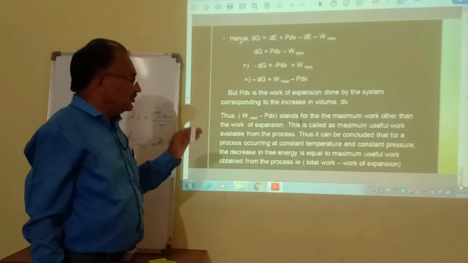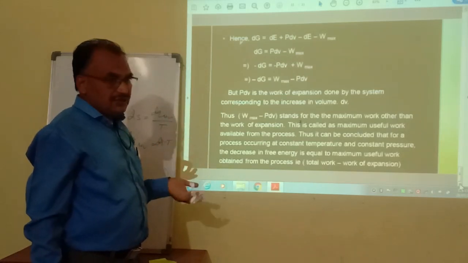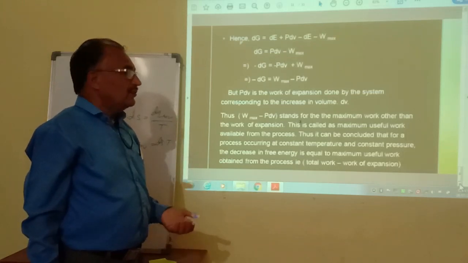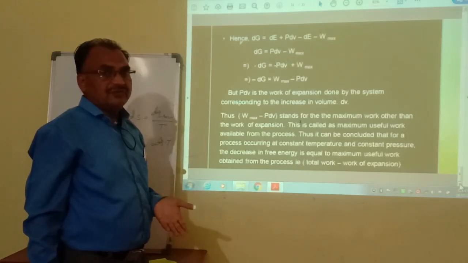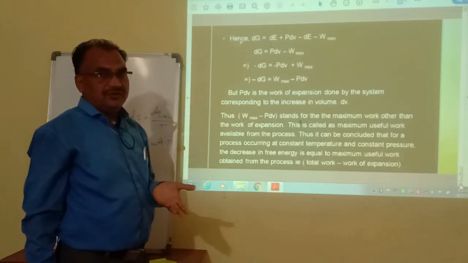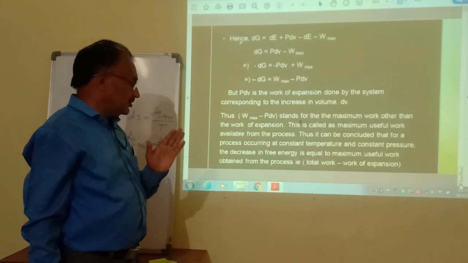In this way, we have explained the definition of Helmholtz free energy and Gibbs free energy. We have also explained the physical significance of Gibbs free energy and Helmholtz free energy. In this way, this topic is complete.